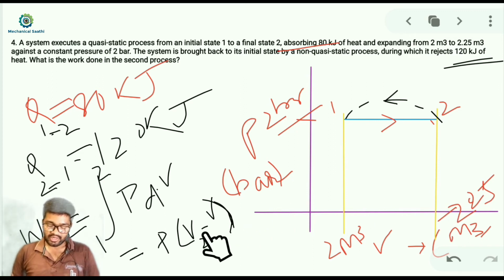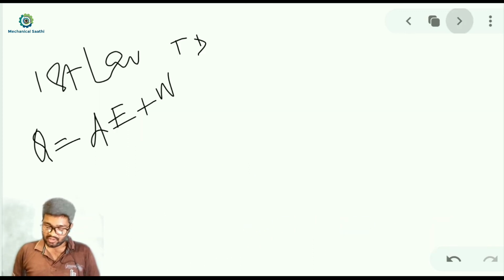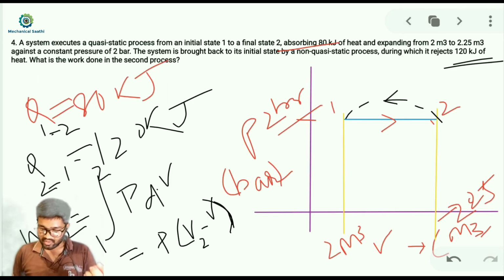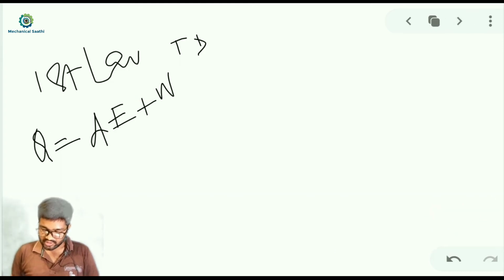So from here we can calculate W12. I have not calculated it yet, so try to calculate by yourself.